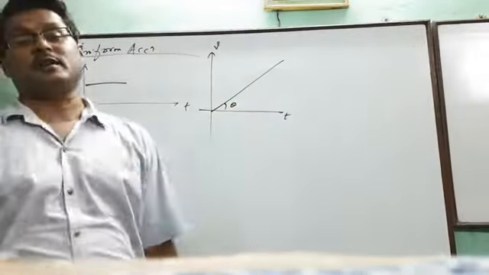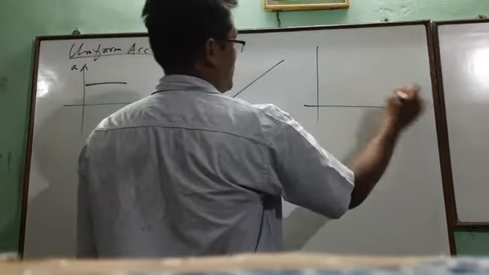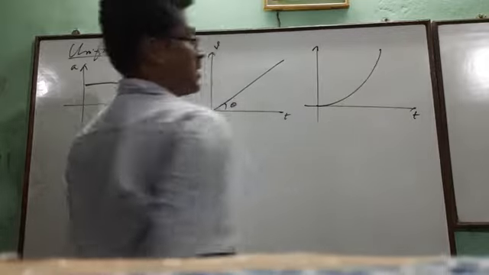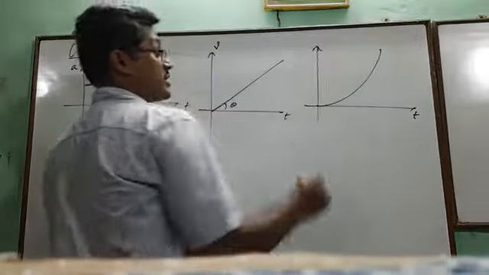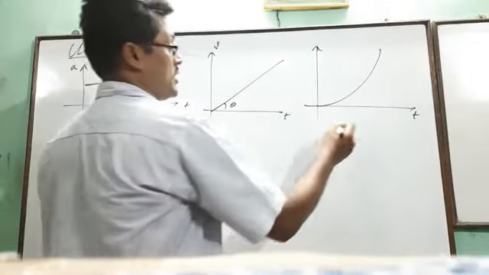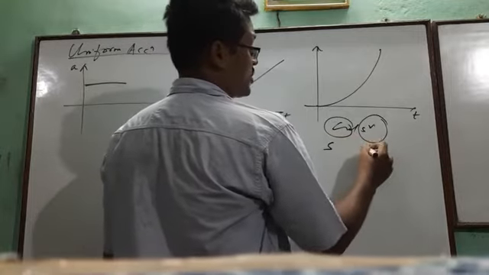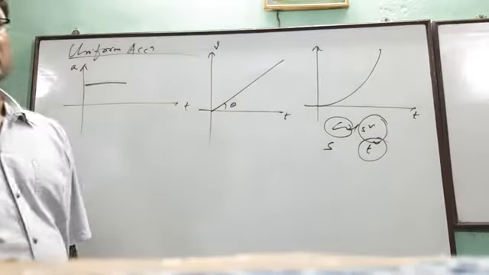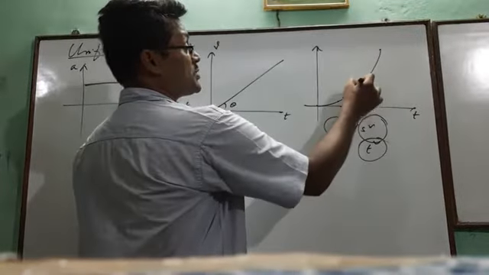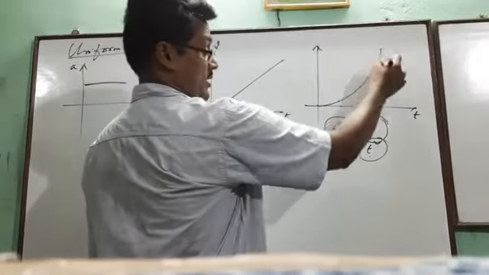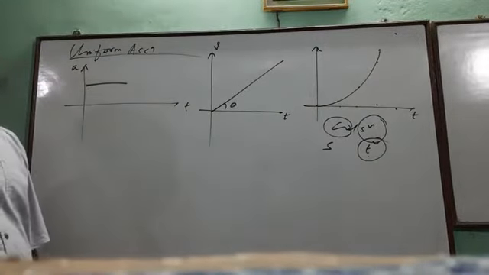The slope of the line remains same. And displacement will be a parabola. Because you know that in the case of acceleration, what is the unit? Meter per second square. So the displacement depends on time square. So if it is 1 second, then it is 1. 2 seconds is 4, 2 square. 3 seconds it is 9. 4 seconds is 16. So it will move gradually on a curved line.